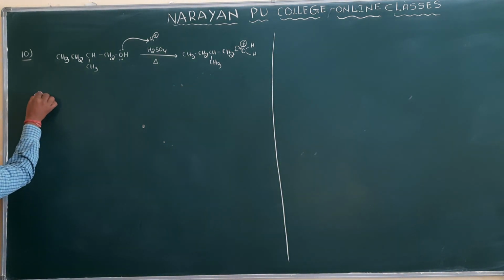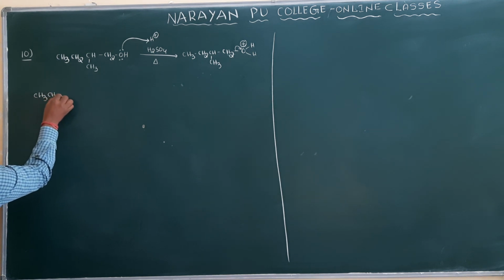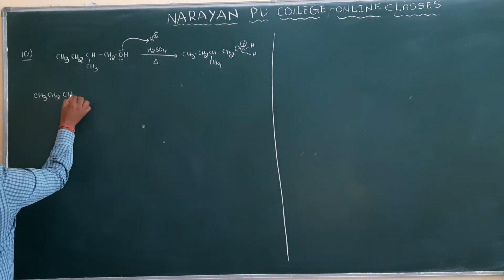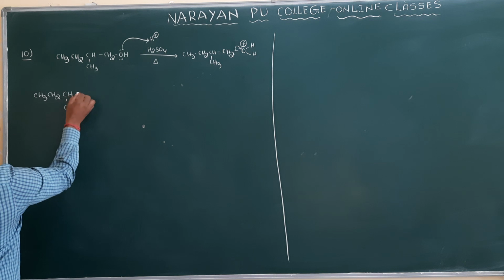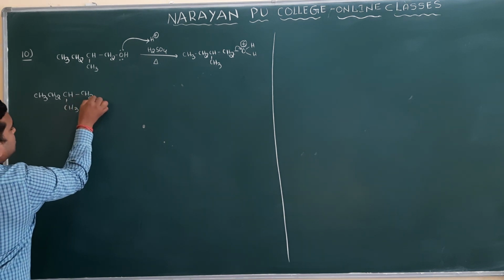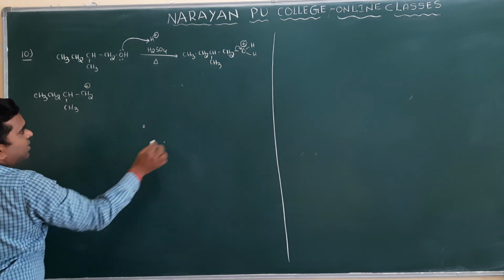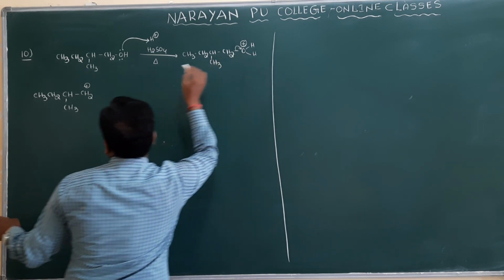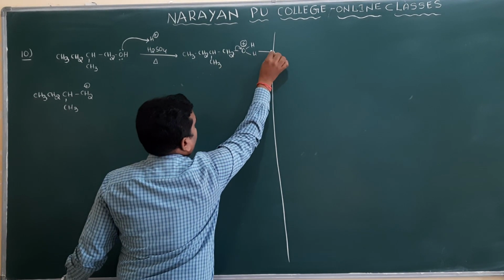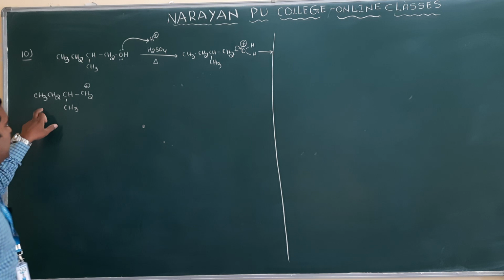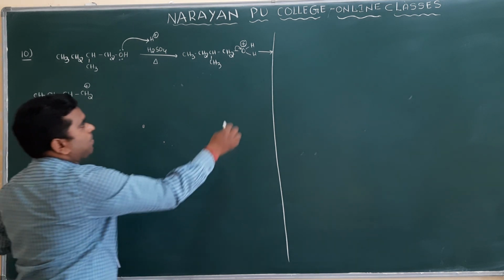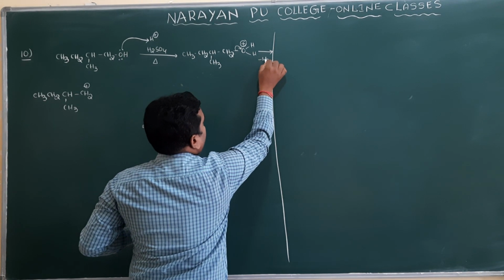Then what compound do you get? CH3CH2CH(CH3)CH2 plus. From here to here, which one is removed? Minus H2O, water will be removed.